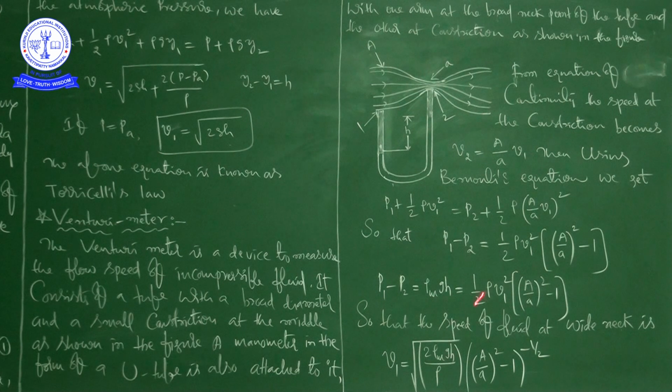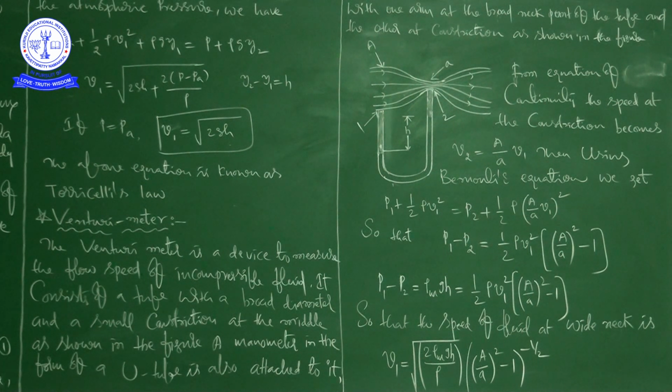Now, after completion of this, the speed of the fluid at the wide neck, V1, is equal to square root of 2 rho m g h divided by rho into ((A by a) whole square minus 1), whole to the power of minus 1 by 2.